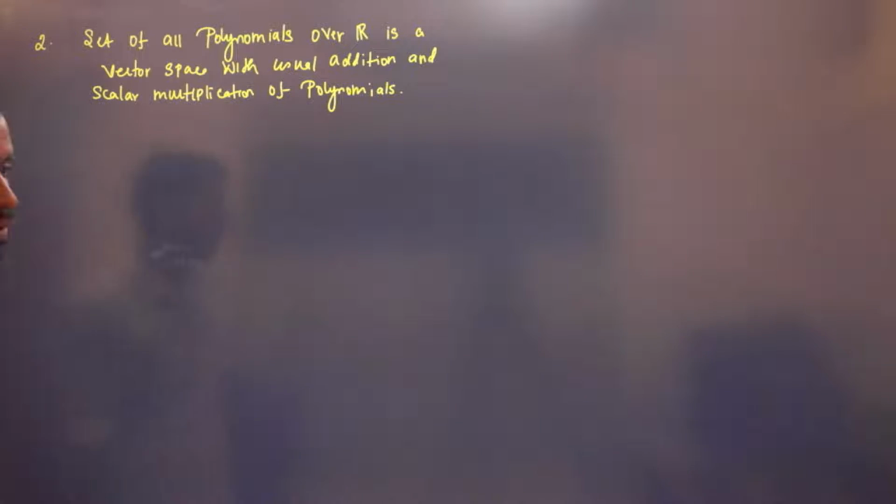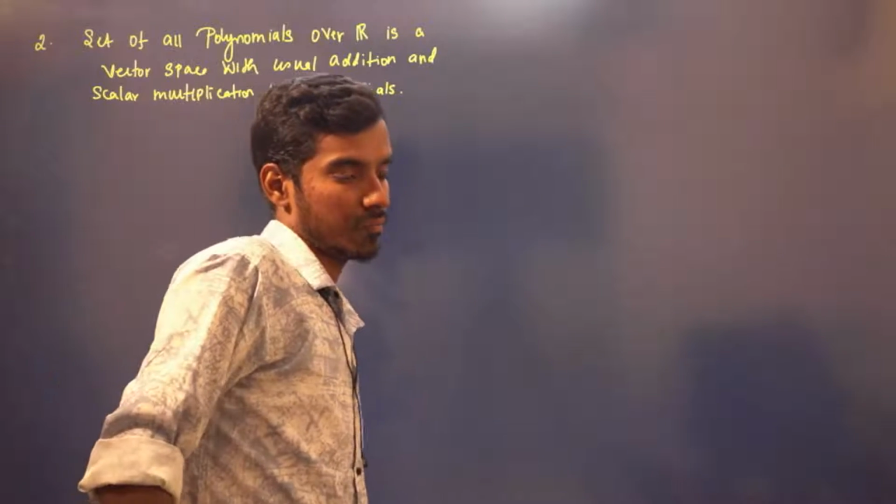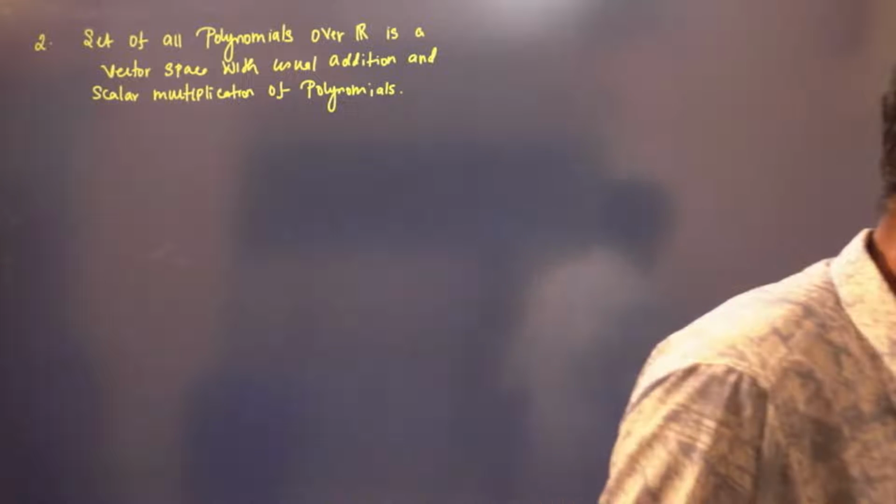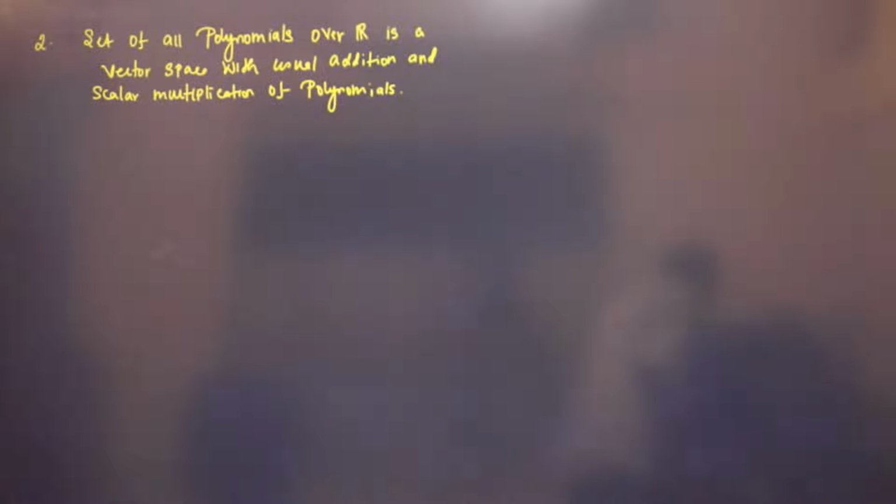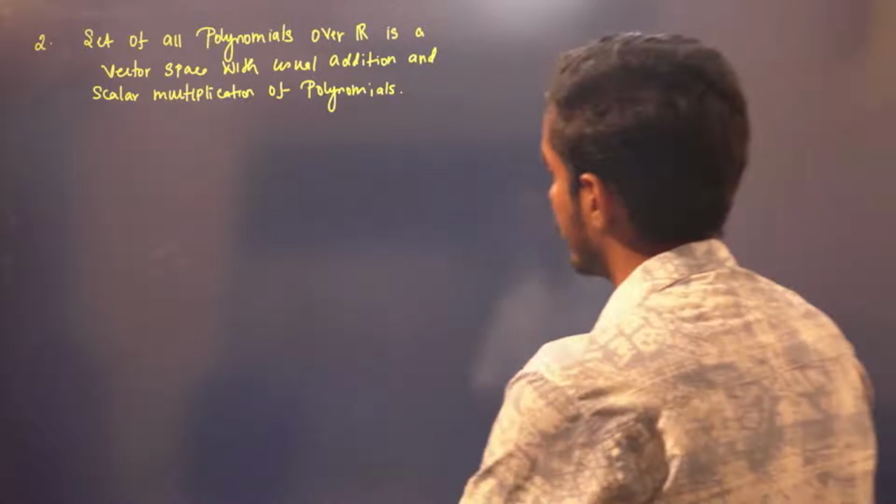You know how to add two polynomials, right? You add the corresponding like terms. So in that operation, it will be a vector space.